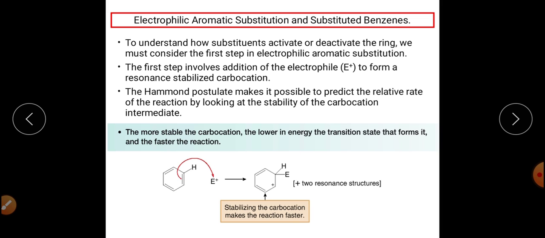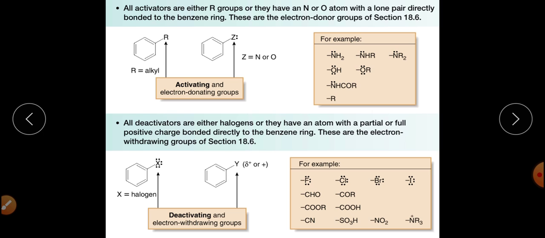And if there is no stabilization of the arenium ion, there will be no activation. These are the activating groups. Electron donating groups are here. They contain electron density. The group contains a lone pair of electrons that is directly attached to the carbon, and this has a plus I effect. This has a lone pair of electrons, but still this is deactivating. So here is the deactivating category and here is the activating category again.